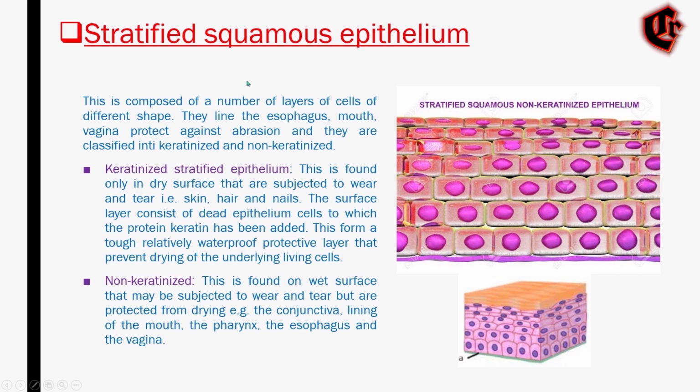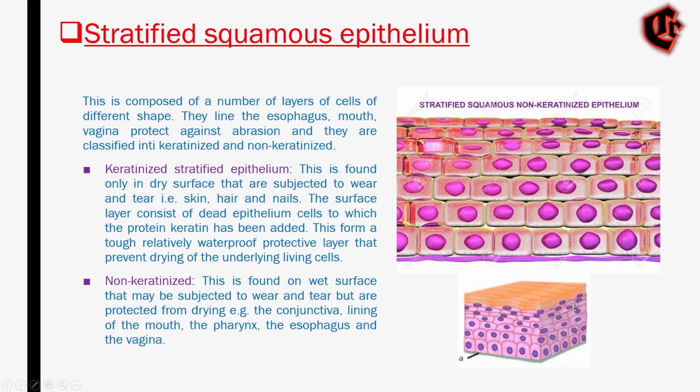So this epithelium tissue is formed from multi-layers of cells, and they protect the body from desiccation, that is drying out and water loss. This stratified squamous epithelium is classified into keratinized stratified epithelium and non-keratinized stratified epithelium.